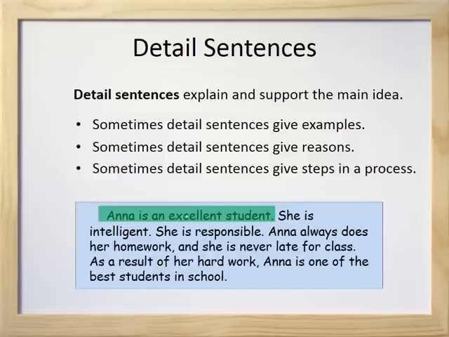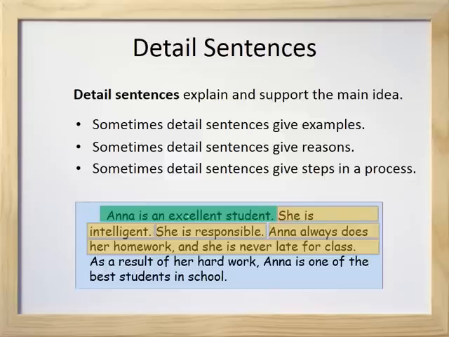Let's look at our paragraph about Anna. The topic sentence is, Anna is an excellent student. The detail sentences are, she is intelligent. She is responsible. Anna always does her homework, and she is never late for class. Do these detail sentences give examples, reasons, or steps in a process? They give reasons. They all give reasons that the topic sentence is true. They give reasons why Anna is an excellent student. Why? Because she's intelligent, she's responsible, and she always does her homework and is never late for class.